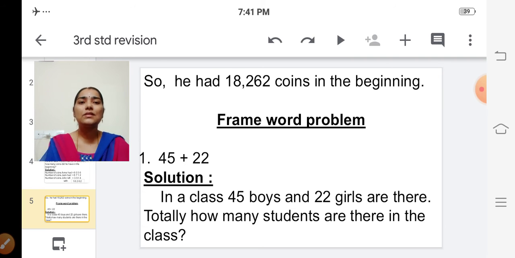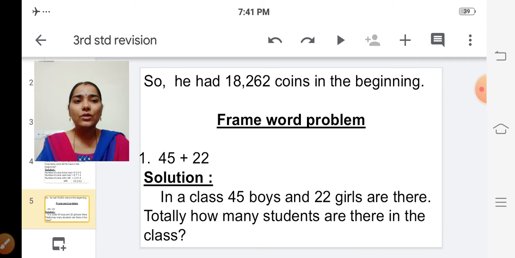The next one is framing word problem. We are going to frame word problem. Okay children? See the first one. 45 plus 22. So, see the solution. In a class, 45 boys and 22 girls are there.